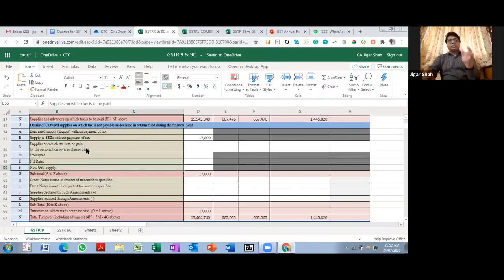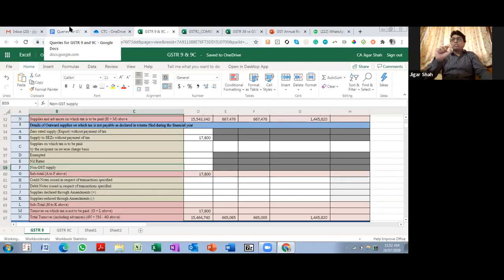Exempted supply, nil supply, and non-GST supply. Now I had received one question: what if we have not given details of non-GST supply or exempt supply or nil rated supply while filing GSTR-1? Can we give the details over here? Yes, you should give your details over here. Once again, as I said, your details which are going in GSTR-9, irrespective of what you have filed in GSTR-1, should be in alignment with your books.